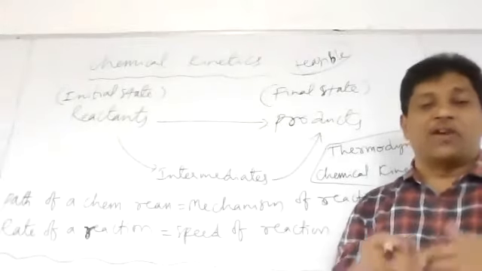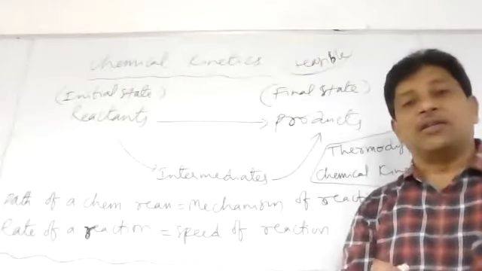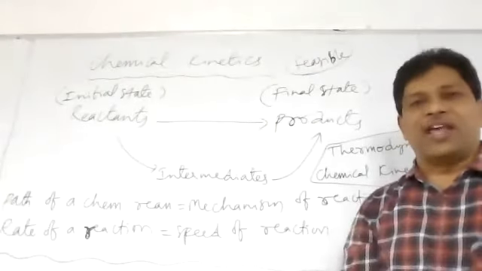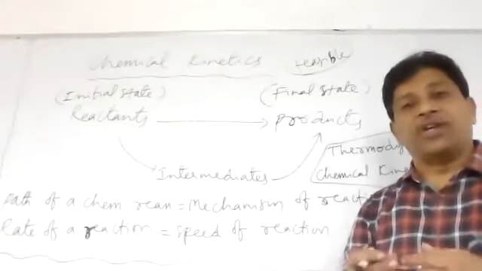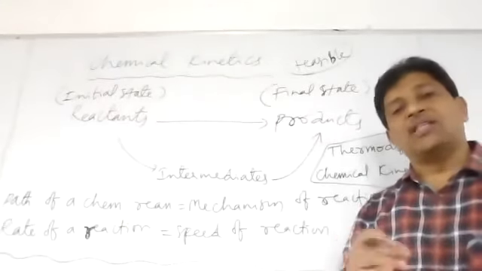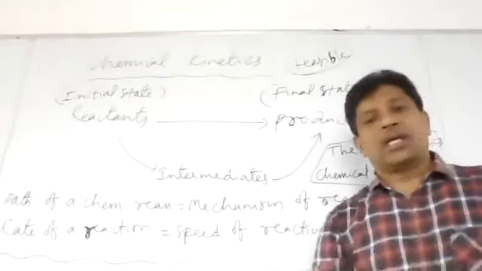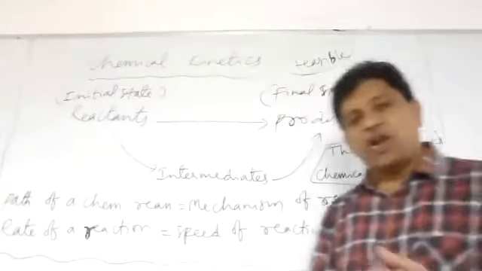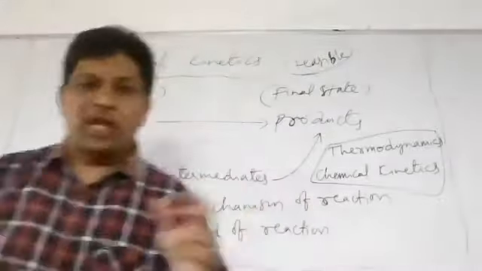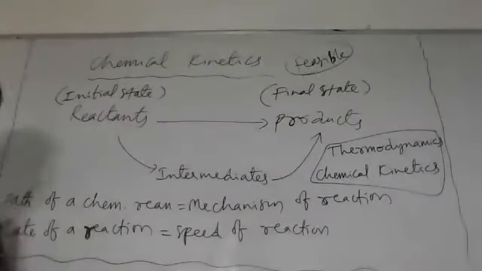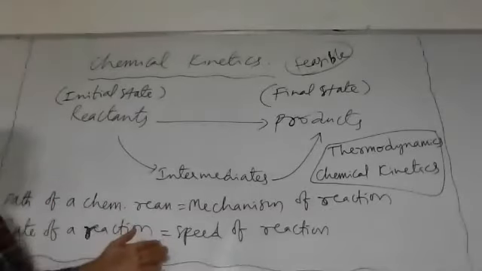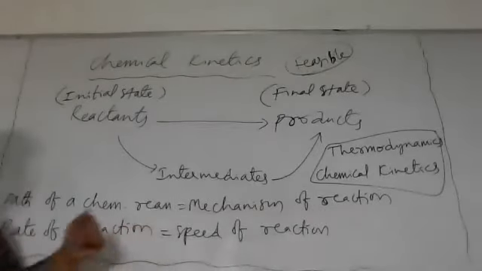But thermodynamics cannot explain what? It cannot explain the speed, the rate of a chemical reaction, and the mechanism of a chemical reaction. These two cannot be explained by thermodynamics. Which branch of physical chemistry can explain the mechanism of a chemical reaction and the rate of a chemical reaction? These two can be explained by what?